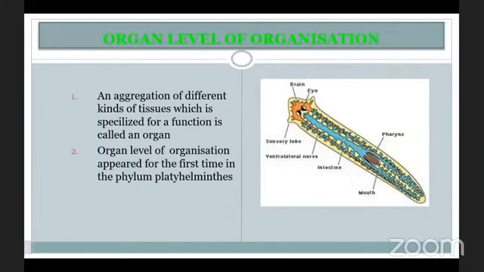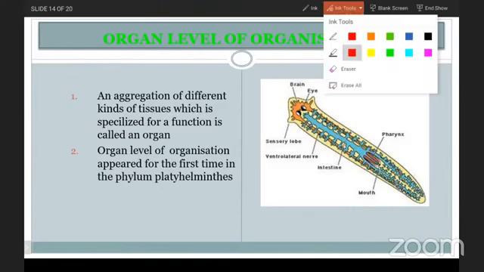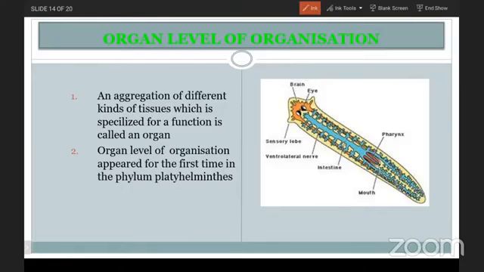Now, organ level of organization. Here, an aggregation of different kinds of tissues which is specialized for a function is called an organ. What do you mean by organ? An aggregation of different kinds of tissues which is specialized for a function is called an organ. Organ level of organization is first observed in the phylum Platyhelminthes.